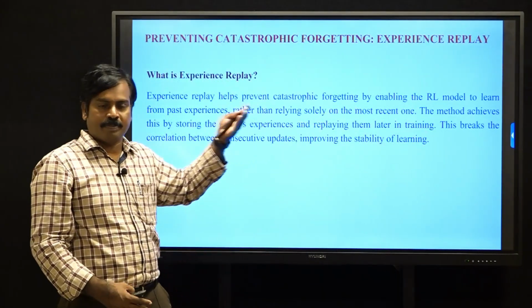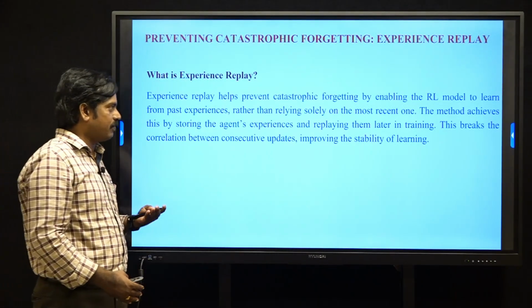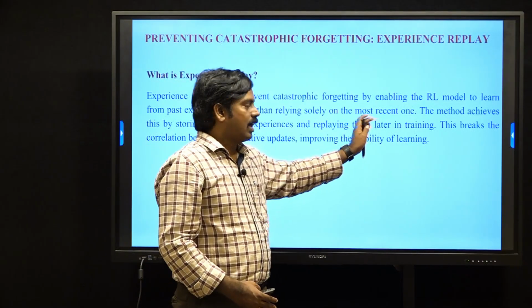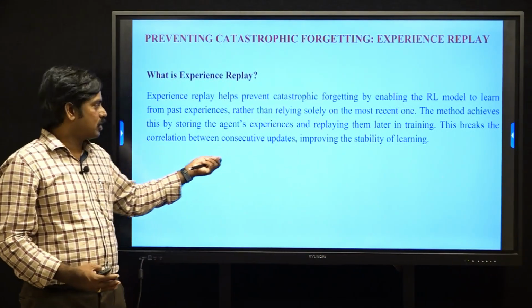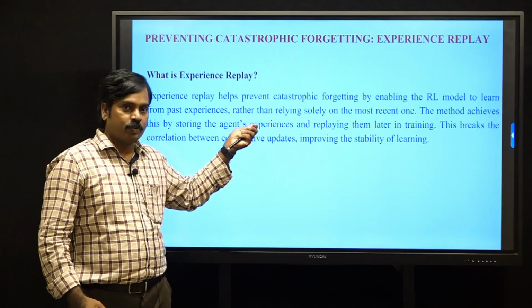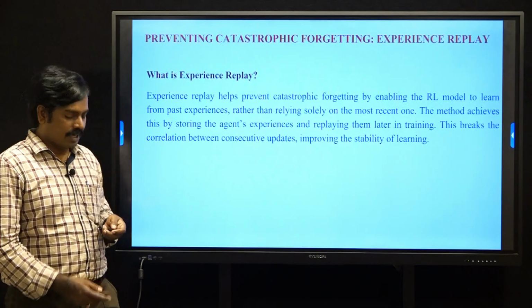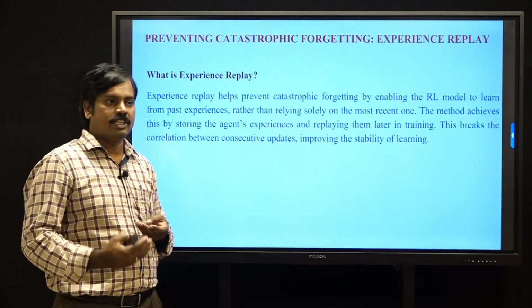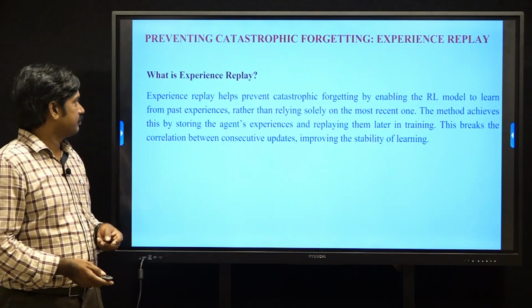This breaks the correlation between consecutive updates and improves the stability of learning. So this is the experience replay method.